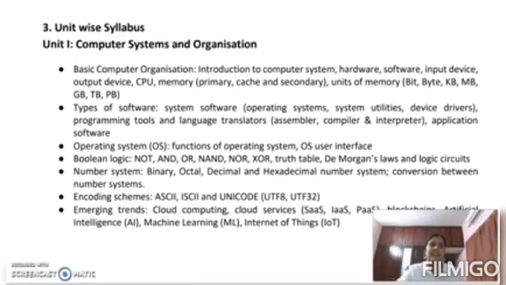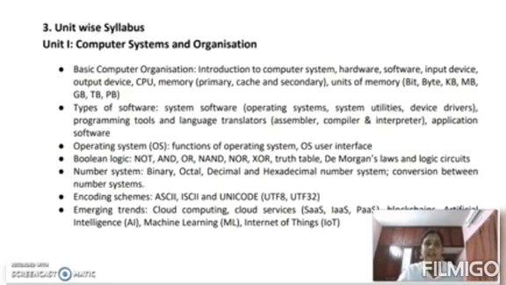So first unit is an introduction. In this, you all know some input devices, output devices, some softwares, what an operating system is. I think you all know these types of questions. So these are the topics covered in the first unit, and in this unit we are covering encoding schemes like ASCII. We find that different applications use different types of encoding schemes. In WhatsApp also there are some encoding schemes used.